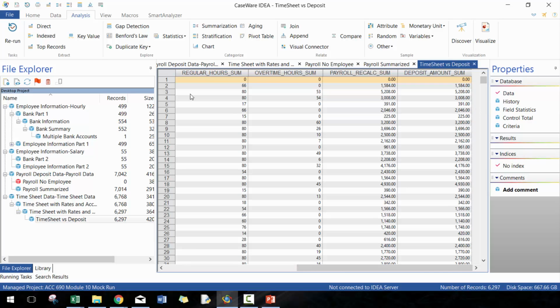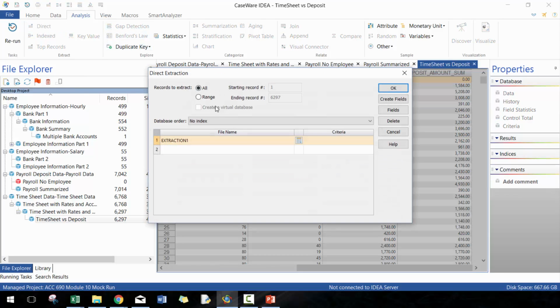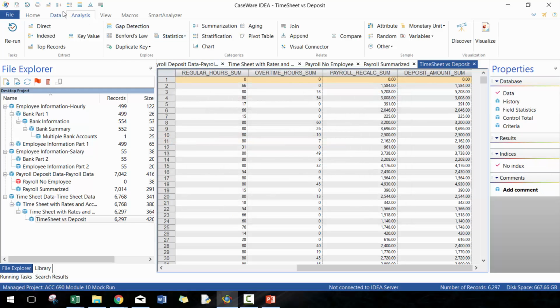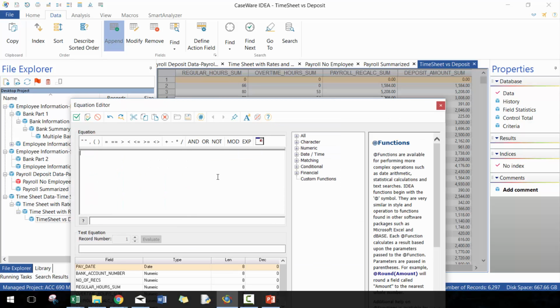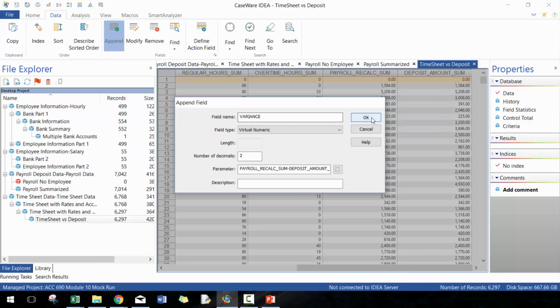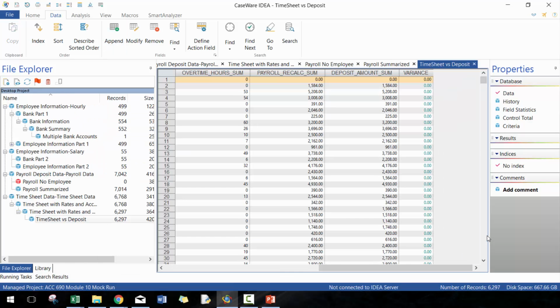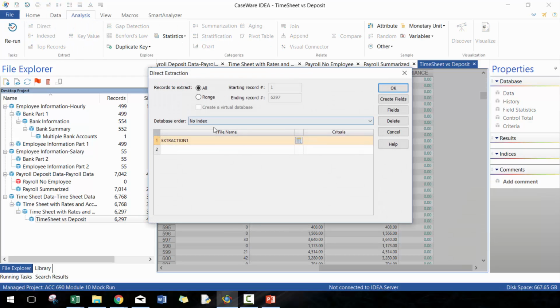Perfect. Now what we can do here is a direct extraction. Let's actually create a calculated field first. Let's call it variance. We'll put 2 decimal places, and we're basically going to take payroll recalculate sum minus deposit amount sum. And we take a look here. It looks like it's pretty good for the most part.